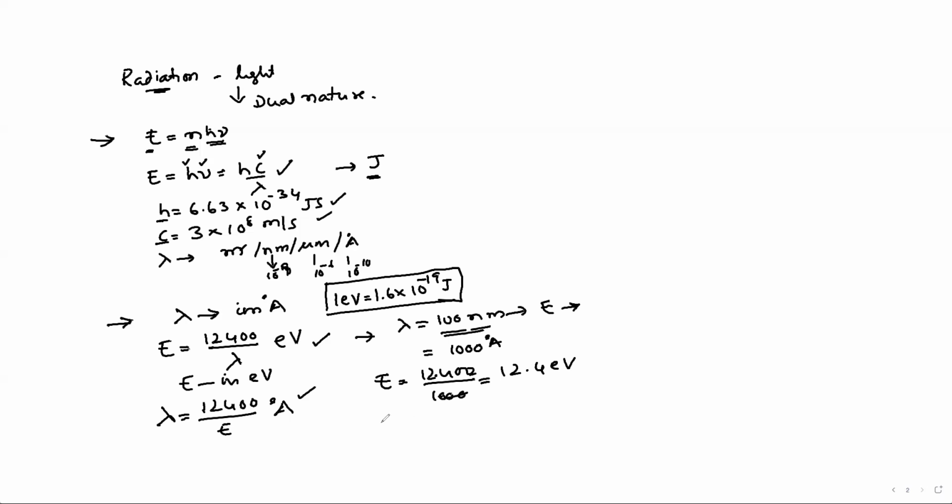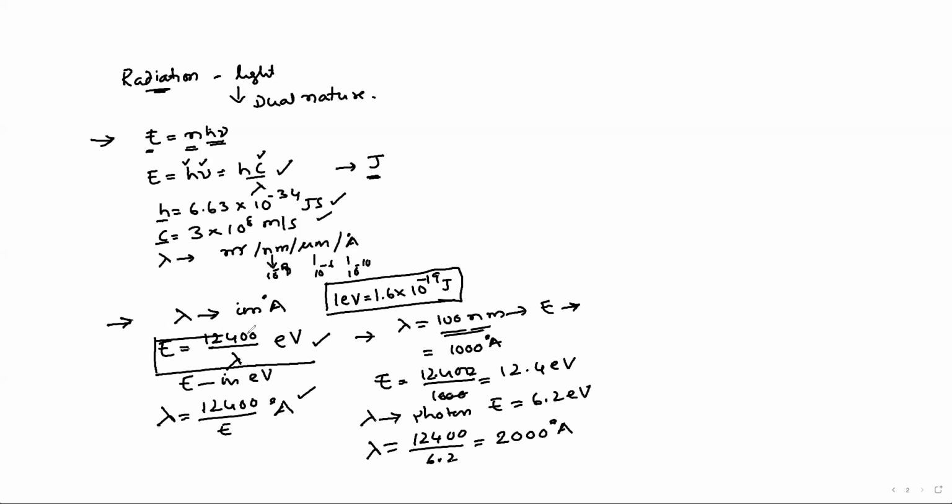Similarly, what is the wavelength related to a photon with energy 6.2 electron volt? The wavelength is 12,400 divided by 6.2. So what will you get? You get 2000 angstroms. Like this. This is one of the simple relations you have to remember.